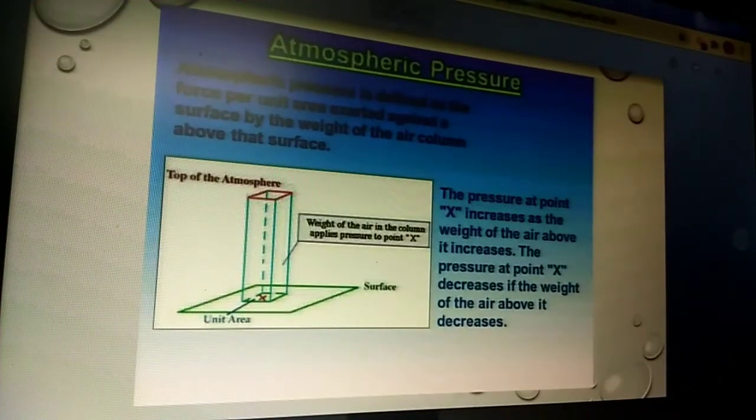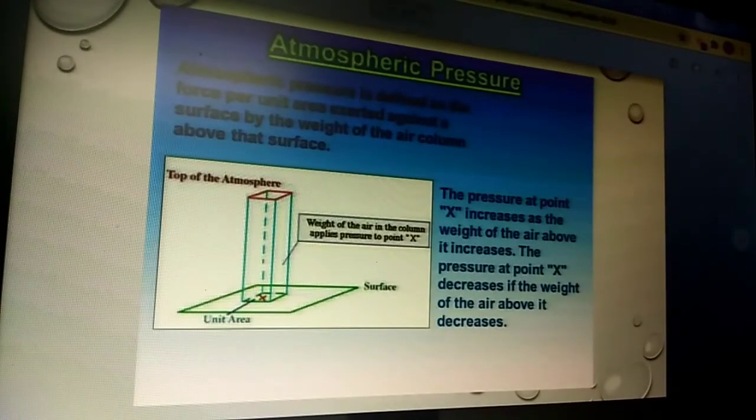Now what is atmospheric pressure? Atmospheric pressure is applied by the air. The force per unit area exerted against the surface by the weight of an air column above its surface is known as atmospheric pressure. The pressure at a point increases as the weight of the air above it goes on increasing. The pressure at the point decreases if the weight of the air above it decreases.